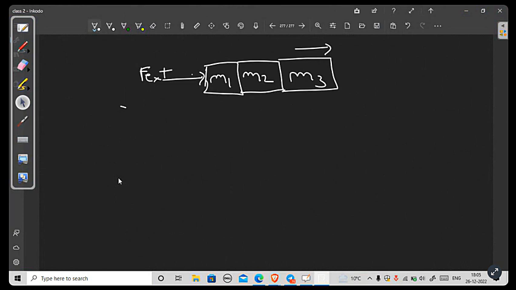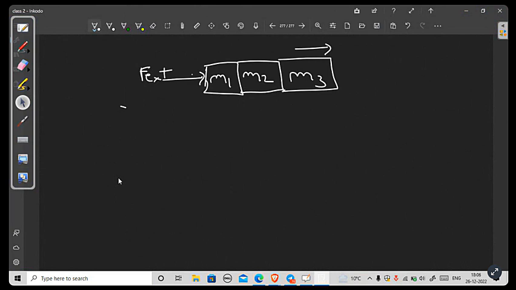The blocks will move together in this case, because they will push each other. Since they are in physical contact with each other, they will push each other along the same direction. And what is that direction? The direction of the external applied force. Whatever the direction of the external force, the blocks will push each other along that same direction.